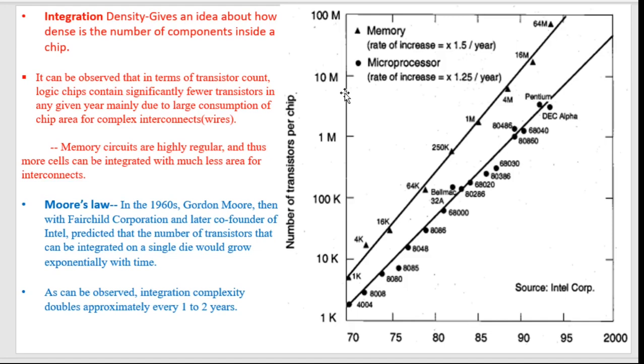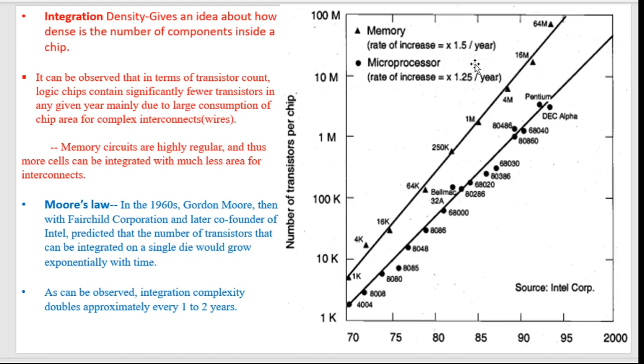Okay, and the rate is similar in the case of a memory chip, but the density of transistors on the memory chip is always higher than on a microprocessor chip. So you can get an idea: in 1990, suppose a microprocessor chip contained around 1 million transistors, then in the same era, a memory chip would have contained around 8 to 9 million transistors.